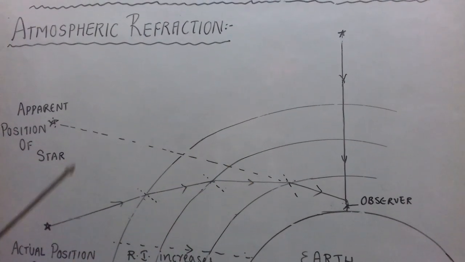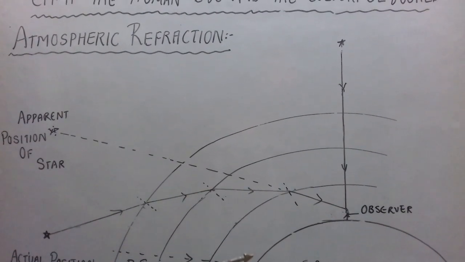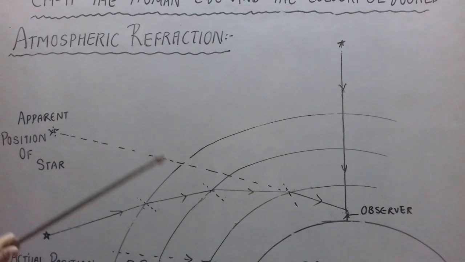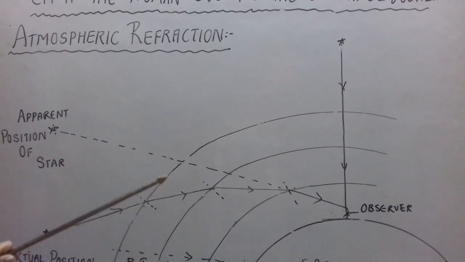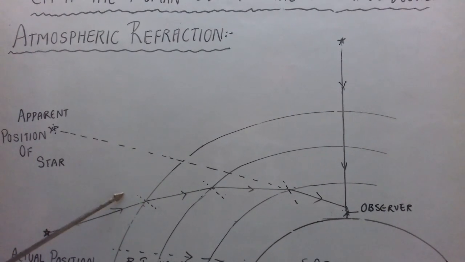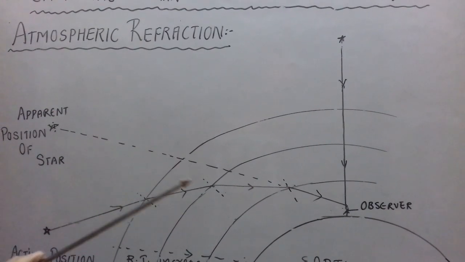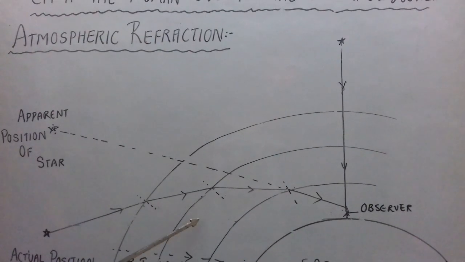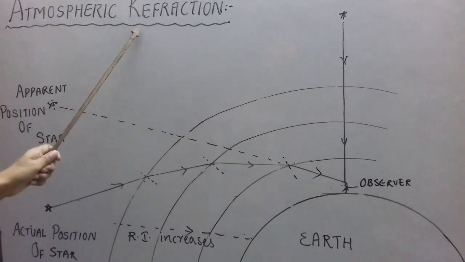It means when starlight enters into the atmosphere and finally reaches Earth, it travels through the medium of varying optical densities and always it enters into optically denser medium from optically rarer medium. So starlight keeps on bending towards the normal. So this refraction which takes place in atmosphere is called atmospheric refraction.